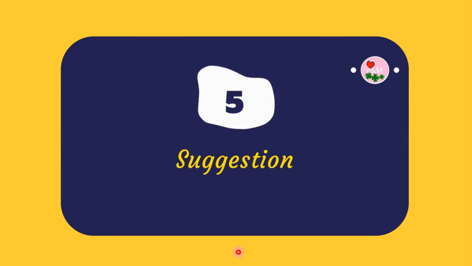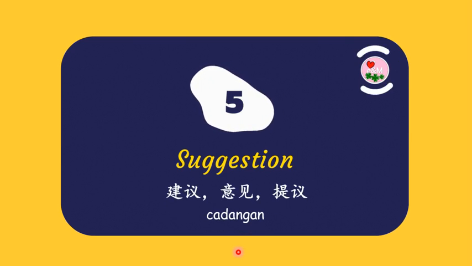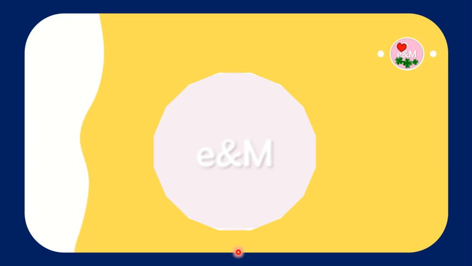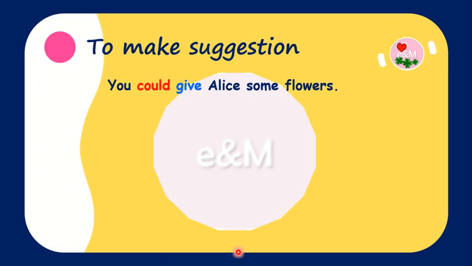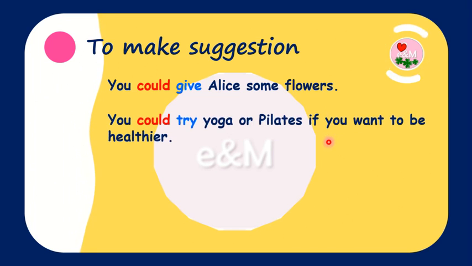Suggestion. We use could to make suggestions. For example, you could give Alice some flowers. You could try yoga or Pilates if you want to be healthier.